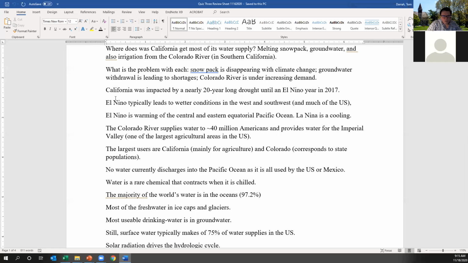Key aspects of that El Nino, of course, is that El Nino is related to warming of the central and eastern equatorial Pacific. So think off the coast of Chile, where that area becomes warmer, and as a result of the warming of that area, there's less upwelling of cold water. The warmer water is easier to evaporate, and you create moisture systems that drive rain into northern Mexico, the desert Southwest, and California.